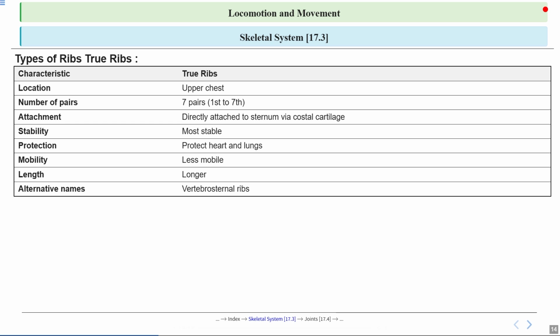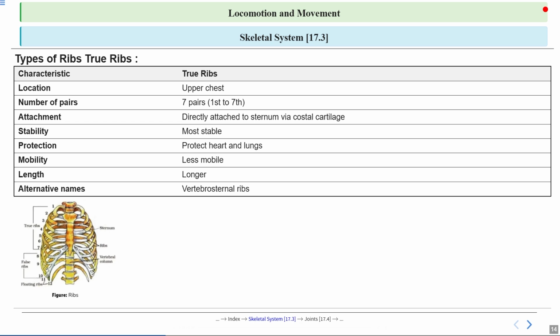They are connected by a tough yet flexible material called cartilage. This direct connection makes these ribs less mobile, but also gives them the important job of forming a strong, protective shield for vital organs like the heart and lungs, which is why they are also sometimes called vertebrosternal ribs.